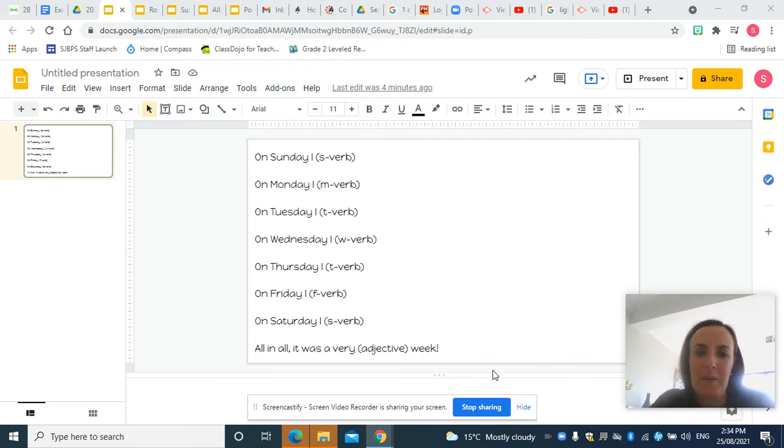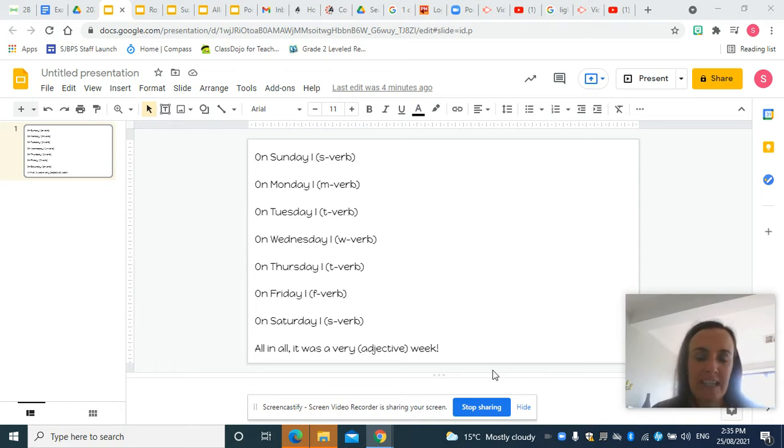Today we are going to be writing some wacky week poems, and these are a lot of fun to do because you can be as silly and wacky as you like, because that's what they're called, wacky week poems. As I said, they are lots of fun to write. On the slides, there was an example of one wacky week poem for you to read. And now I'm going to show you how I'm going to write a wacky week poem.